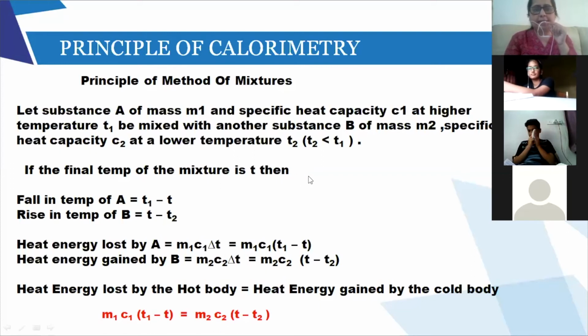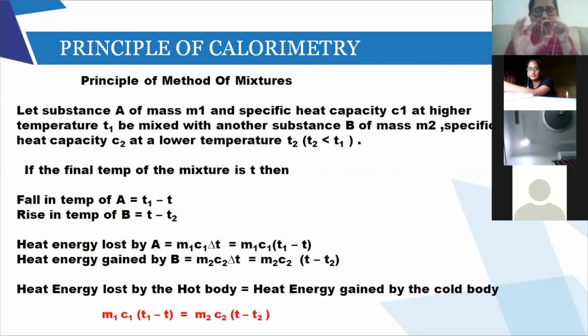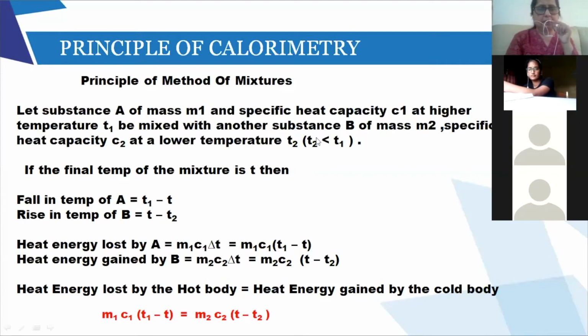Tin has lost the heat from 80 degrees, it has come to 50 degrees. Water was at 20 degrees. Water has gained the heat from 20 degrees, it has risen up to 50 degrees. So the final temperature of the mixture is T. If T is the final temperature, this is very important, please understand.